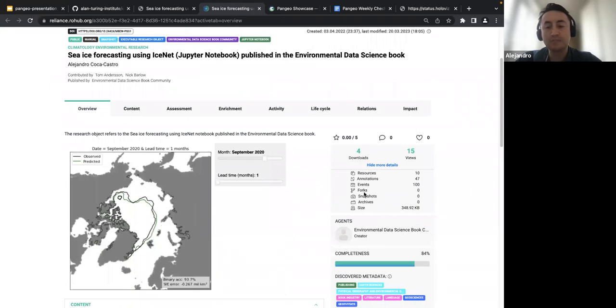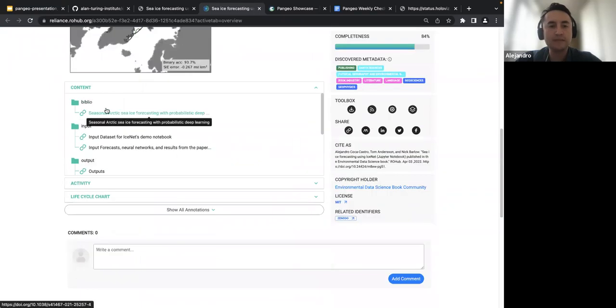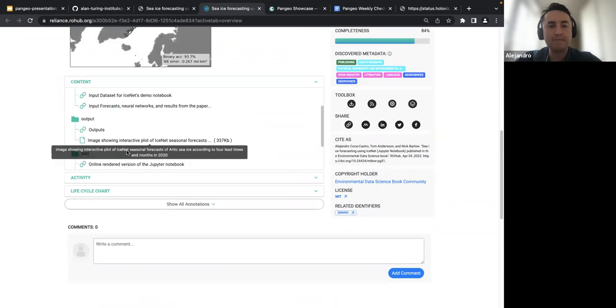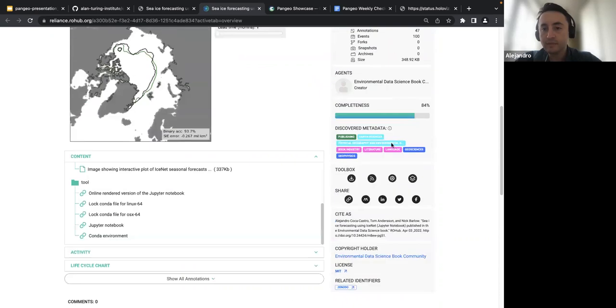Very similar to GitHub, you can fork, you can create snapshots, you can see all the metadata about the reference, the input, the output. I can even put links to the log files, and I can launch this one in the European public cloud. And they have some text mining services that are not available in GitHub, and it allows us to automatically discover which topics are covered in this research object.